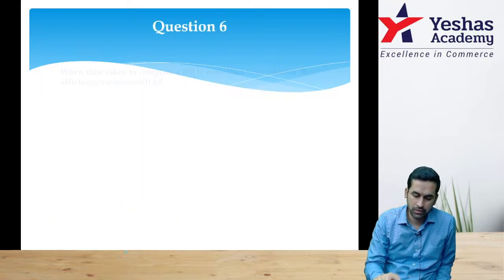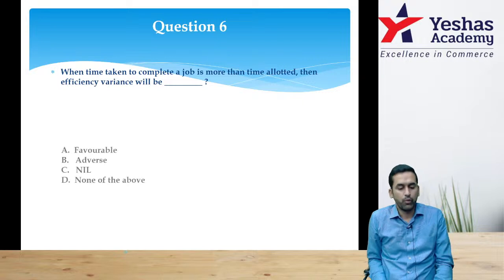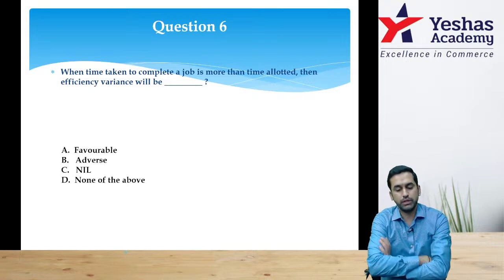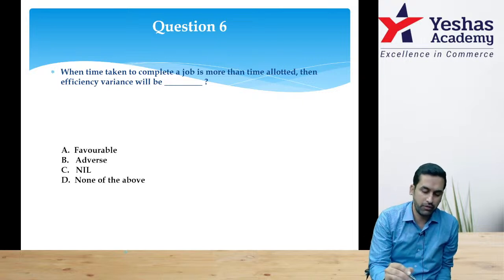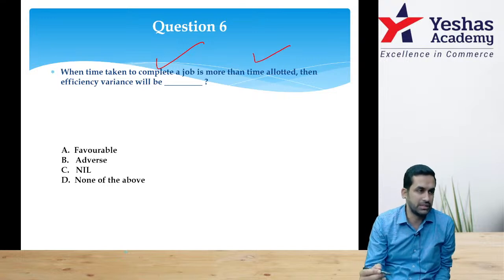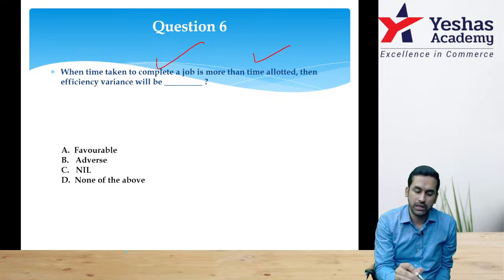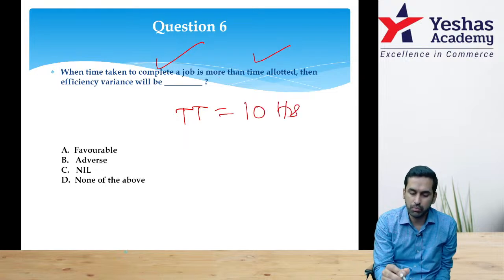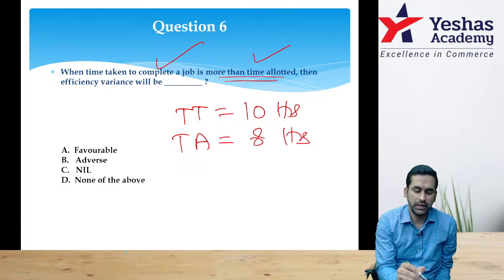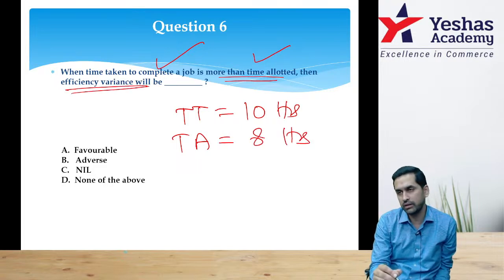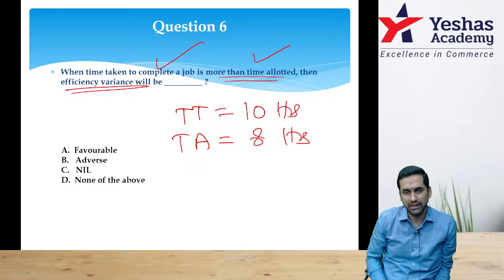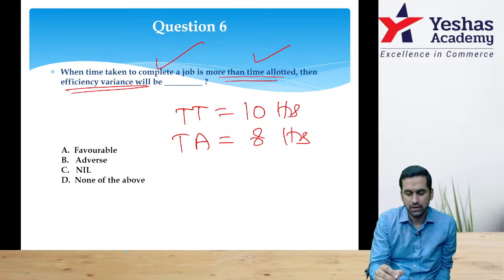Next. Question 6. When time taken to complete a job is more than time allotted. Now, whenever you get confused with this sentence, put some numbers. Time taken, say 10 hours, is more than time allotted. That means time allotted is 8 hours. Then efficiency variance. Now think, when the allotted time is 8 hours and you are taking 10 hours, you are slow. You are taking more time.